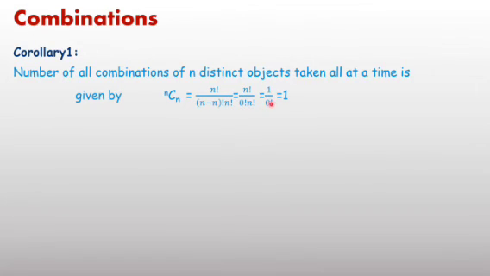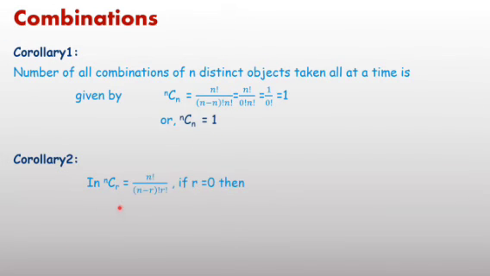So 1 upon 1 equals 1. If there are n distinct objects taken all at a time, only one group is possible. It's the selection of all students. And whenever required, you can directly put the value of nCn as 1.